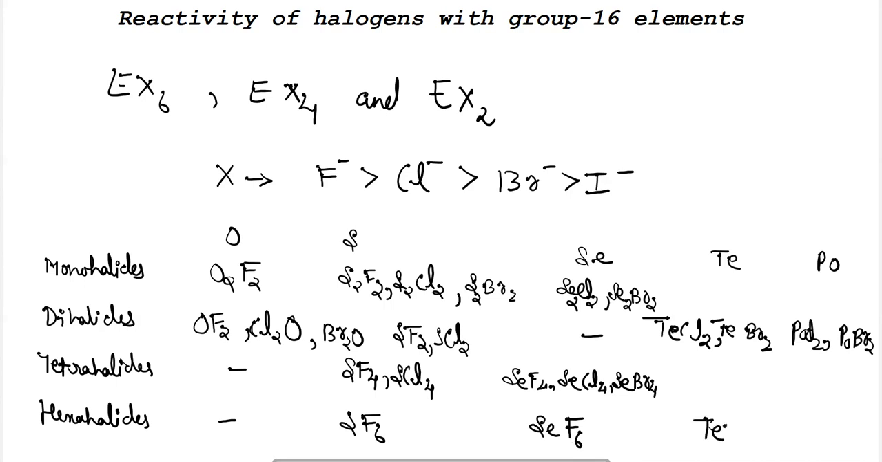While tellurium can also form a hexahalide with fluorine, and they can also form tetrahalides such as TeF4, TeCl4, TeBr4, and also TeI4. Similarly, polonium can also form PoCl4, PoBr4, and PoI4, polonium tetraiodide, while it does not form any hexahalides. Okay, polonium does not form any hexahalides.